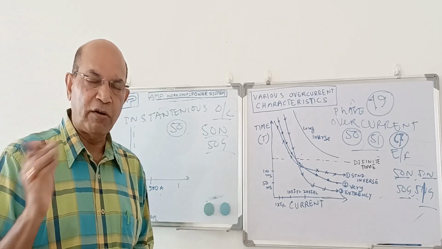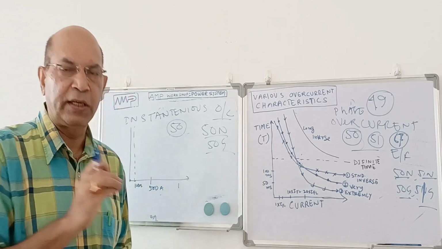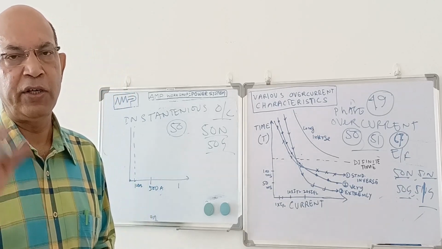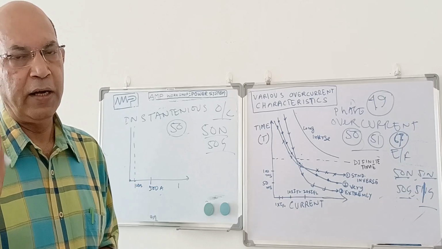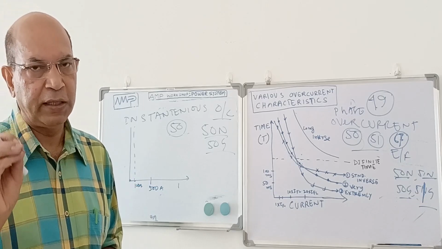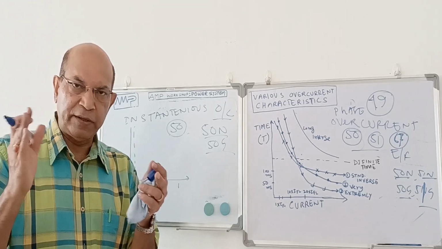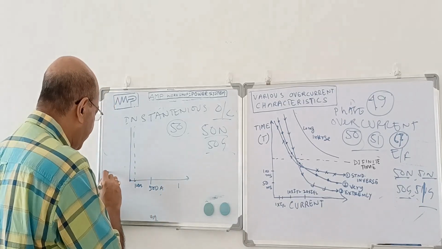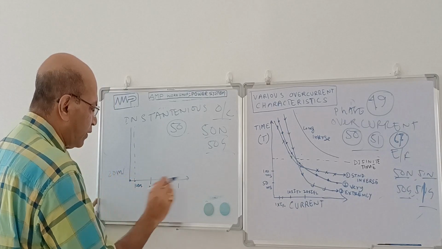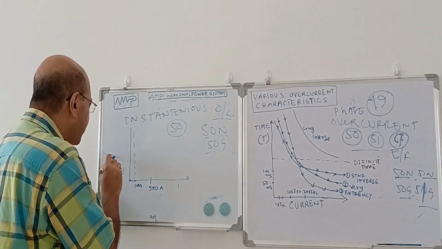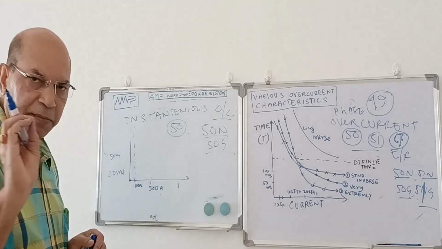In the case of digital or solid state relay also, the CT signal comes there, then various calculations are done, and after the calculation it decides whether the current is 500 ampere or less. When it sees the current is 500 ampere, it gives the trip command. A solid state or digital relay is very fast, operating in about 20 milliseconds, but an electromagnetic relay may take about 50 milliseconds. That is the difference.